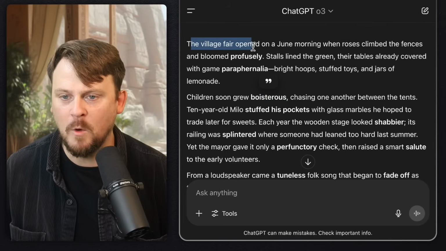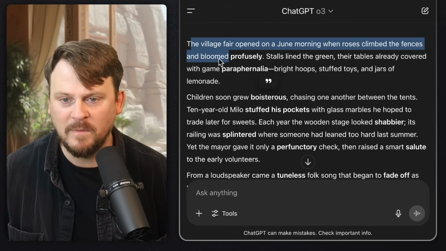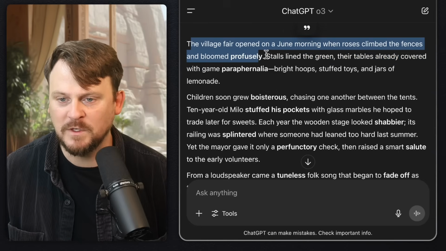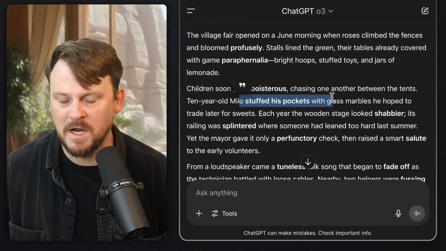The village fair opened on a June morning when roses climbed the fences and bloomed profusely. Milo stuffed his pockets with glass marbles.